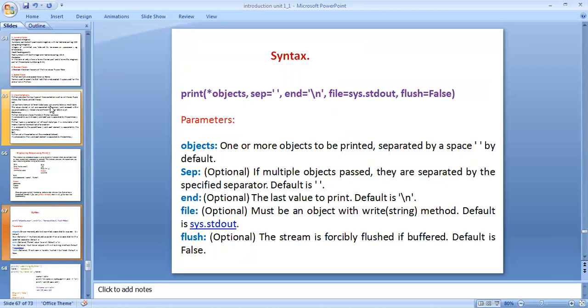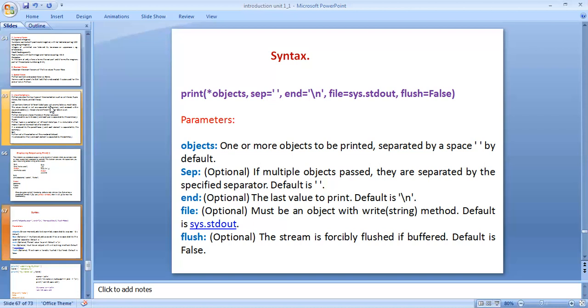Parameters: objects, one or more objects to be printed, separated by a space by default. sep is optional. When multiple objects are passed, they are separated by the specified separator. By default it uses a single space.